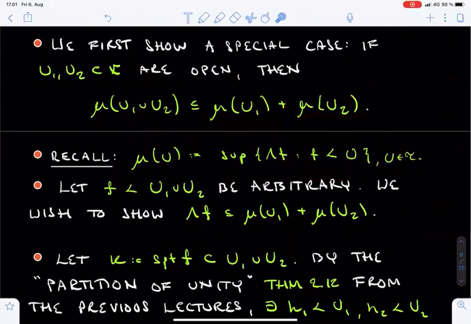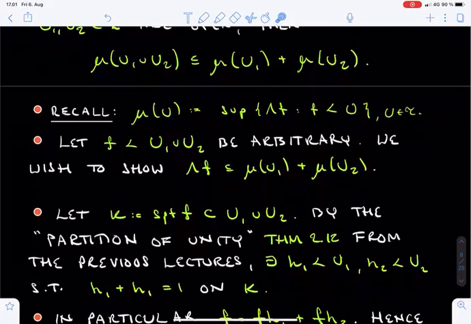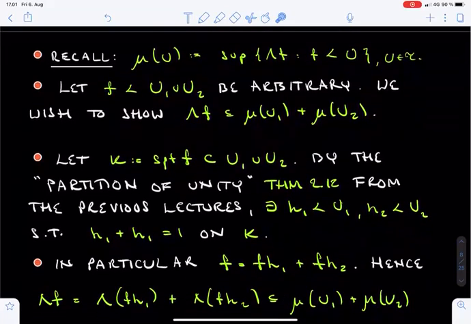With this definition in mind, we need to do the following. We need to fix an arbitrary function f, which is dominated by the union of U1 and U2, and show that lambda of f is bounded from above by the sum of mu U1 and mu U2. Here is the first time when partitions of unity will appear.